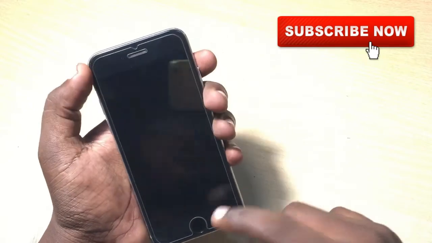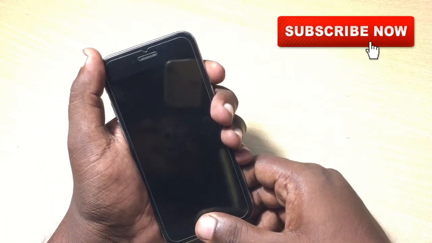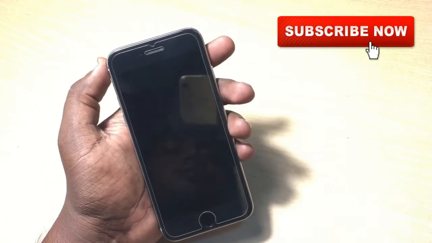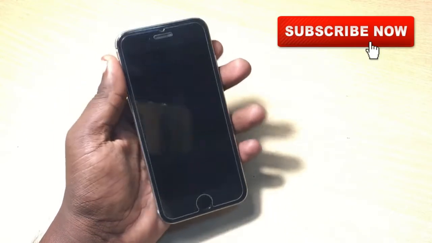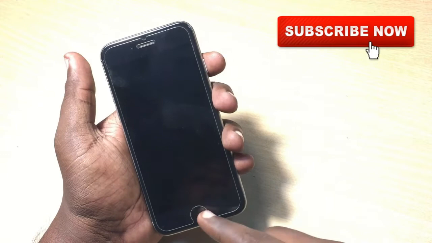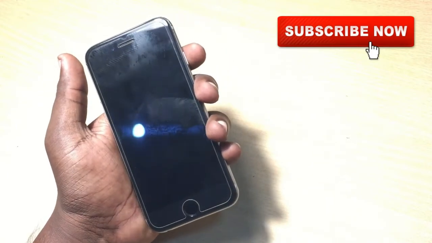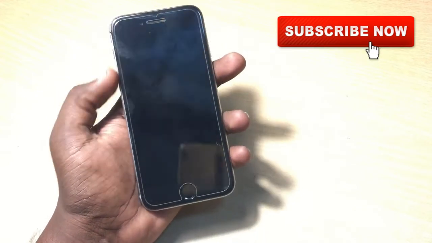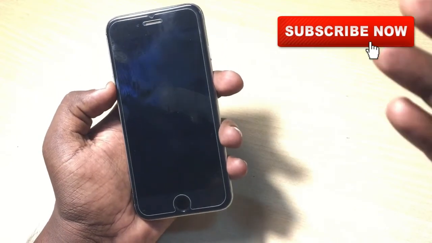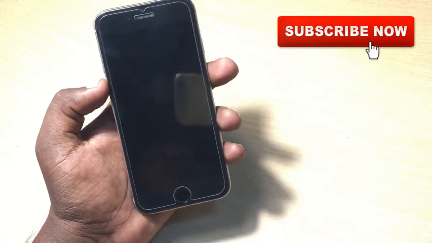This is an iPhone 6 in my hand, and the problem is that it's stuck on this iPhone boot screen. It means it's completely stuck on this blank screen. Basically, I think it's stuck in DFU mode. So right now, this is the problem. While updating it to iOS 11, the phone suddenly got stuck on this screen. In this video, I'm gonna show you how you can fix that blank screen problem of iPhones.